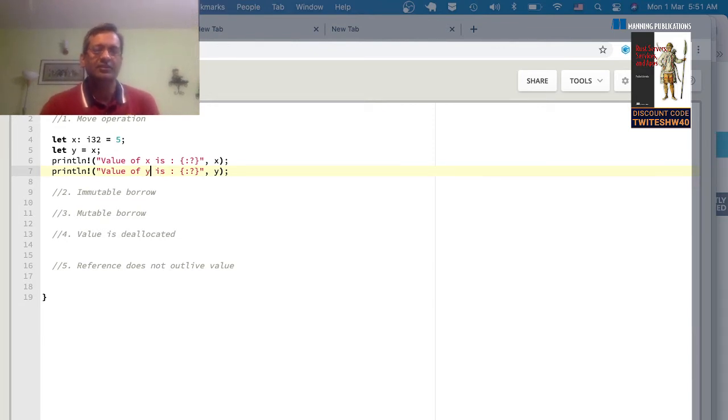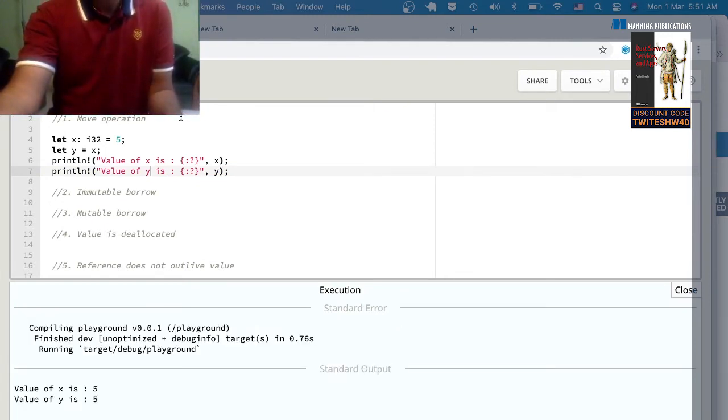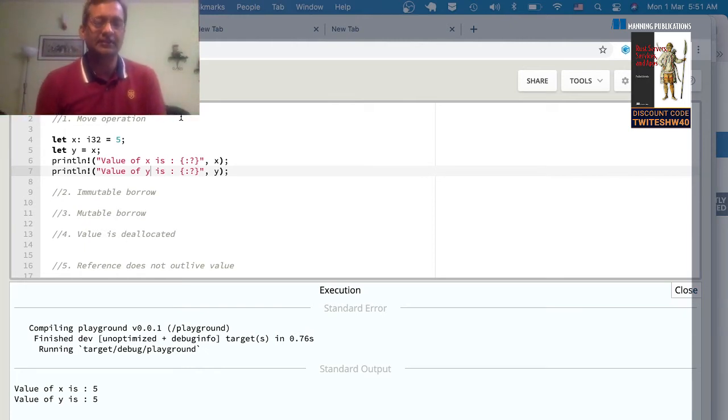All right, so I'm going to run this program. At the bottom part of the screen, you can actually see the result. You can see that the values of x and y are printed. What this means is that when you do an assignment operation on a primitive data type, a basic data type like an integer, the value 5 is copied from x to y, which means at the end of the operation, both x and y have the same value associated with them. Okay, so this is a very basic operation.